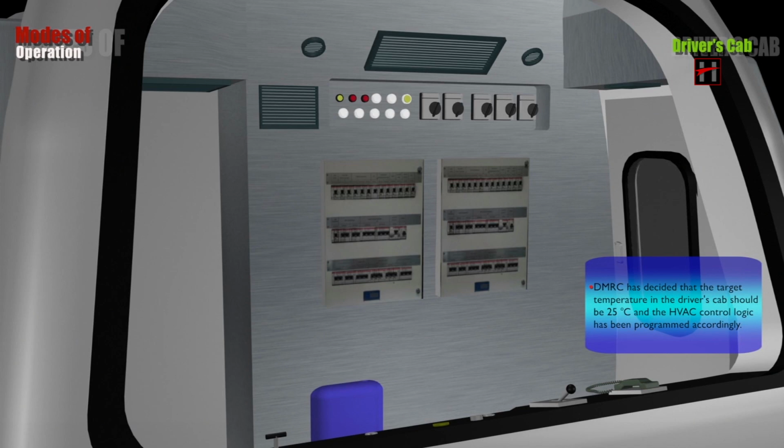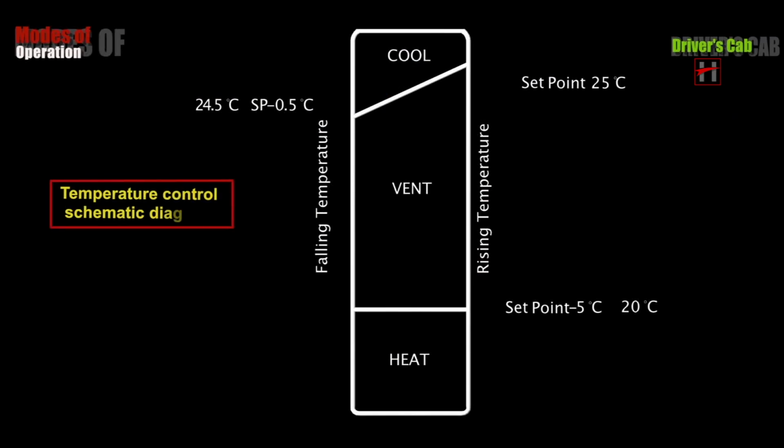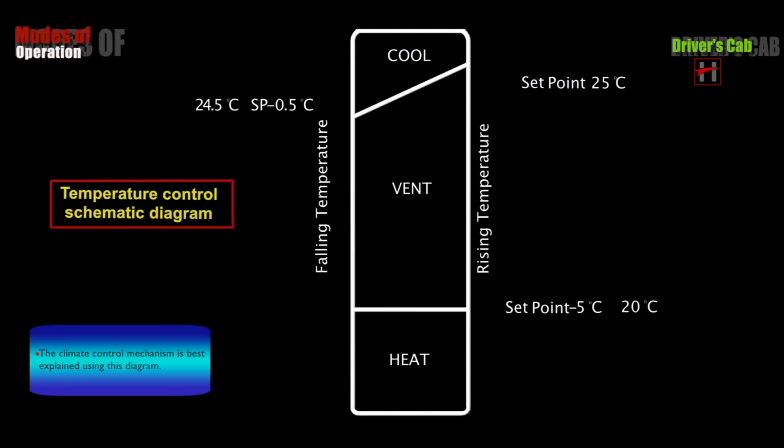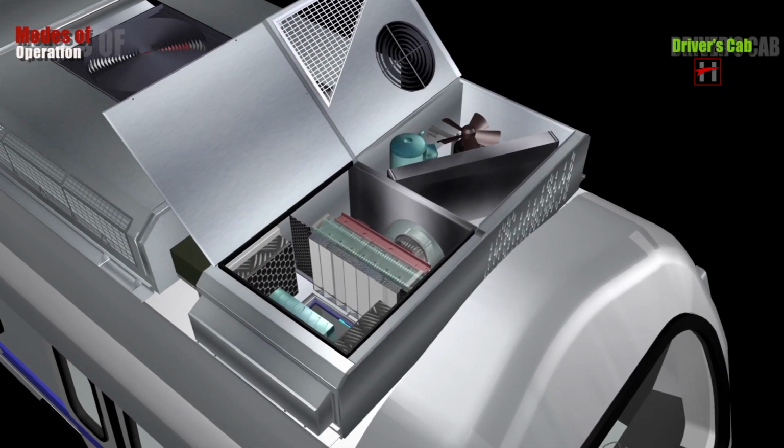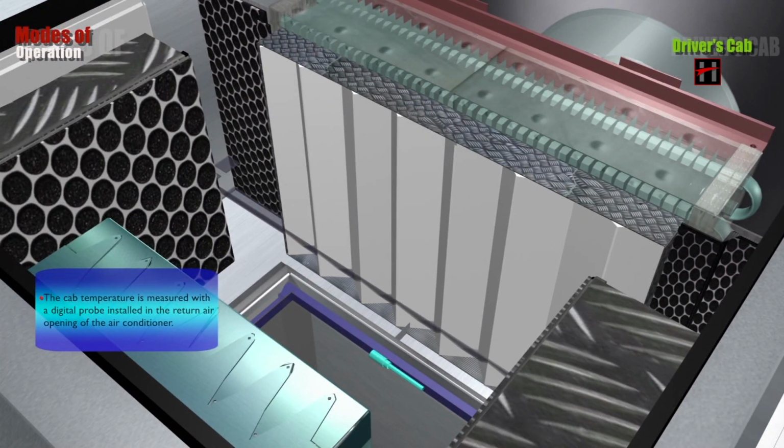DMRC has decided that the target temperature in the driver's cab should be 25 degrees Celsius, and the HVAC control logic has been programmed accordingly. The climate control mechanism is best explained using this diagram. The cab temperature is measured with a digital probe installed in the return air opening of the air conditioner.